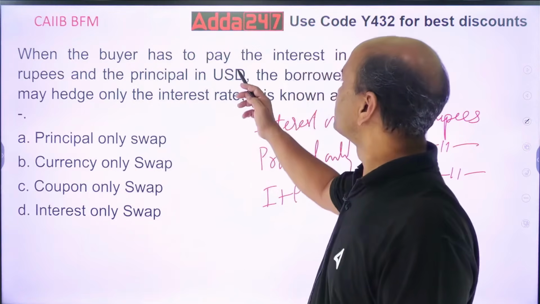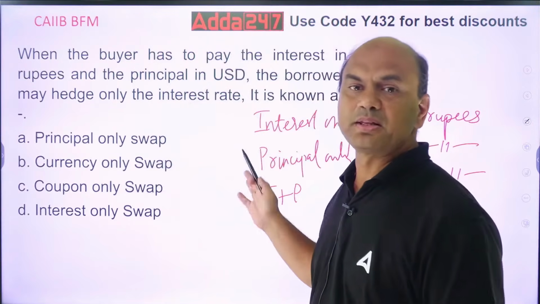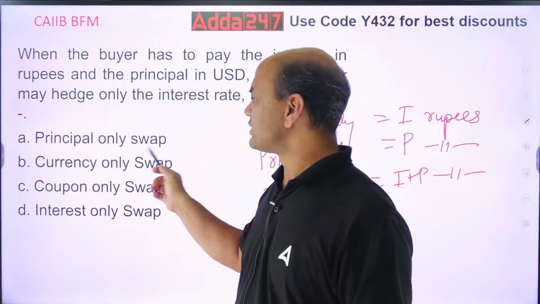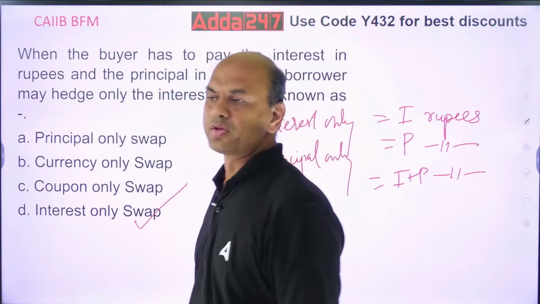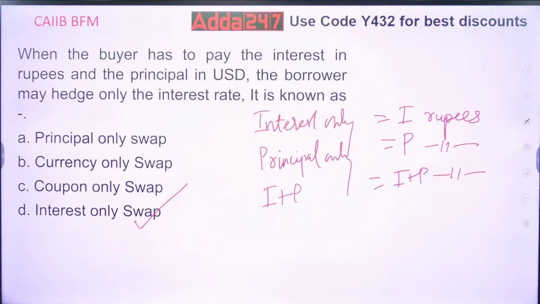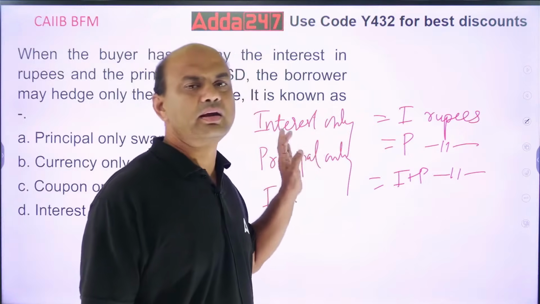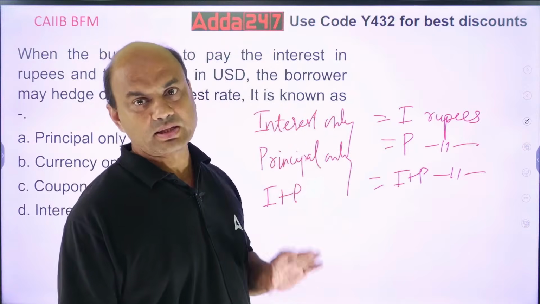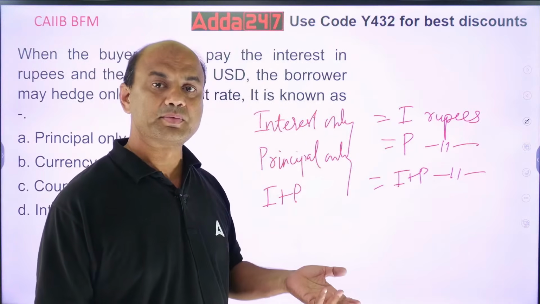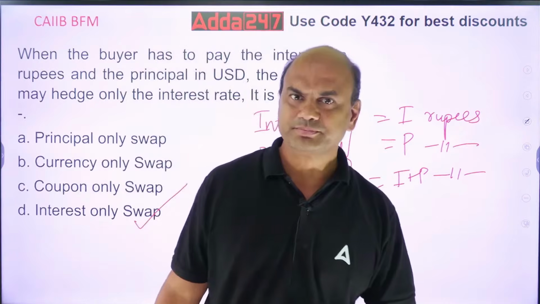So, when the buyer has to pay the interest in rupees, what will it be called? Simple name now. Principal only swap, currency only swap, coupon only swap, and interest only swap. So interest only swap will be the answer over here. Why? Because interest is paid in rupees. Kindly remember this basic. Whenever you pay interest in rupees, it's called interest only. Whenever you pay principal in rupees, it's called principal only swap. And whenever you pay both in rupees, it's called I plus P swap. Okay? Got it?